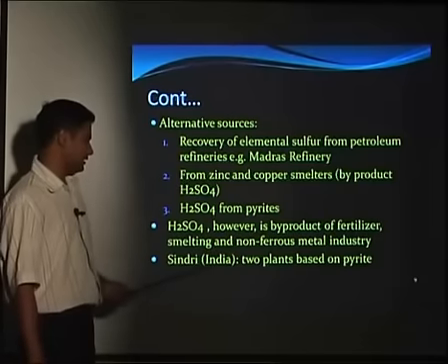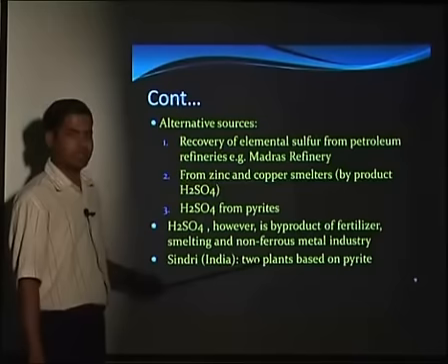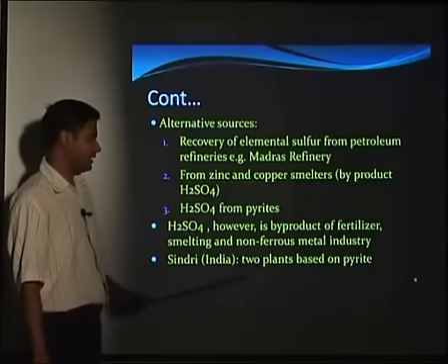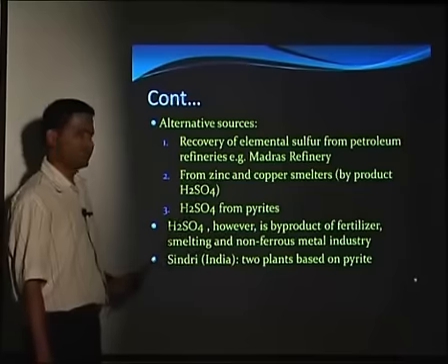In India, in Sindri, there are two plants which are based on the pyrite. So from the iron pyrite, we can get the sulfur in its elemental form, and that we can use to process the sulfuric acid.